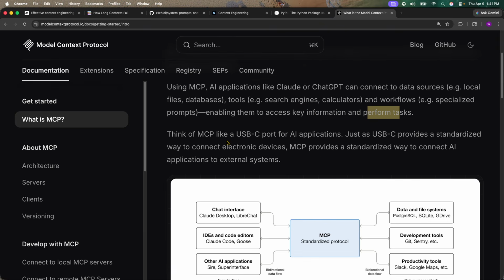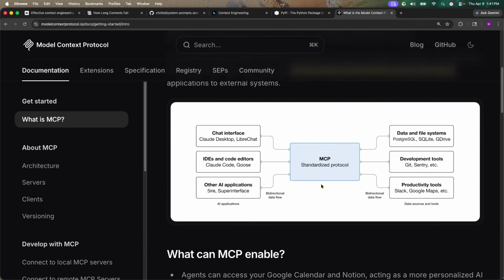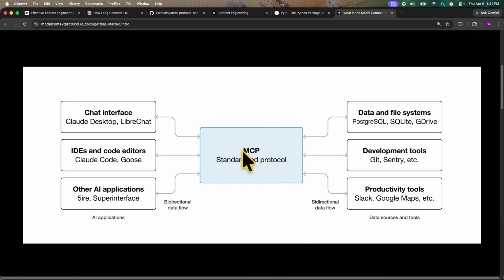Think of an MCP like a USB-C port for an AI application. Just as USB-C provides a standardized way to connect to electronic devices, an MCP provides a standardized way to connect AI applications to external tools. So here's an example. In the middle, we have our MCP, and we're using an IDE, which is Claude Code. Claude Code says, I need more information on a particular Python library. Then it goes to an MCP library, for example Context7, and Context7 goes to its database and pulls, okay, I want more information on FastMCP.